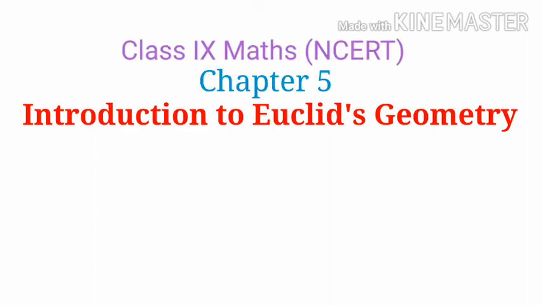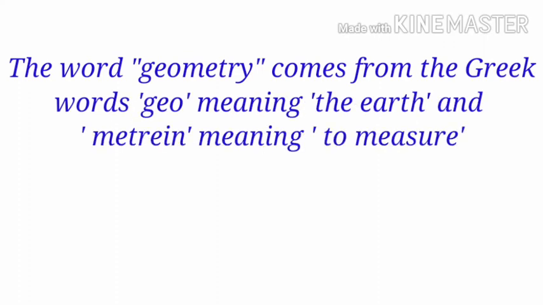Introduction to Euclid's Geometry. This is chapter 5 of class 9 mathematics of NCERT syllabus. Today we are going to learn about Euclid's geometry. The word geometry comes from the Greek words geo meaning the earth and metrein meaning to measure.